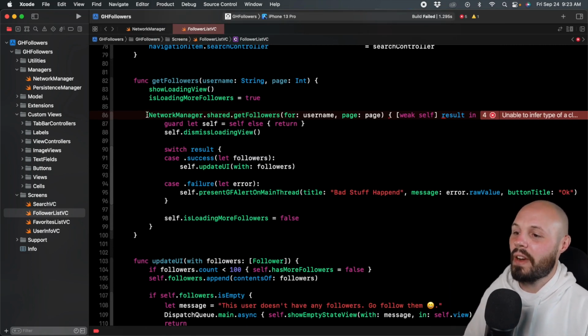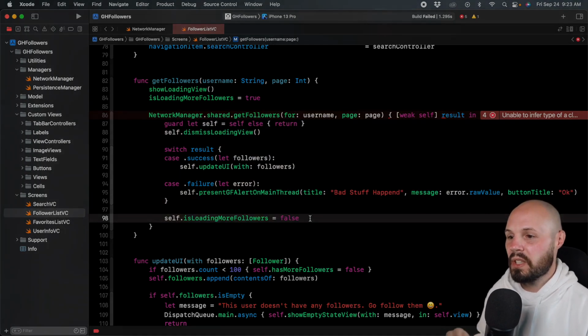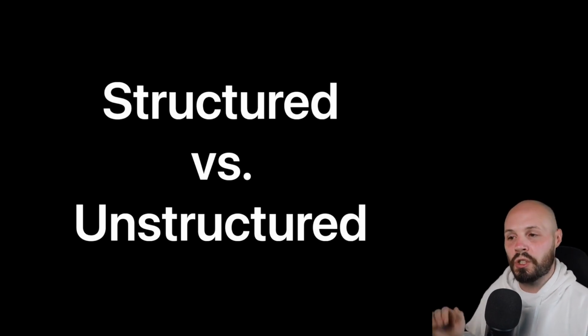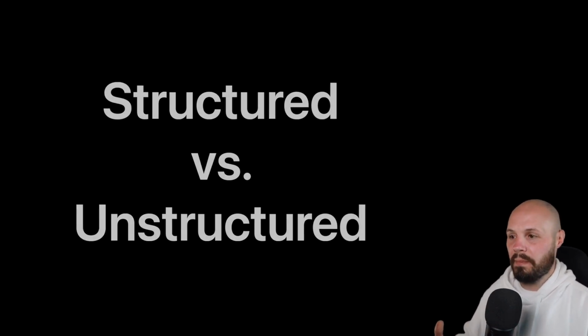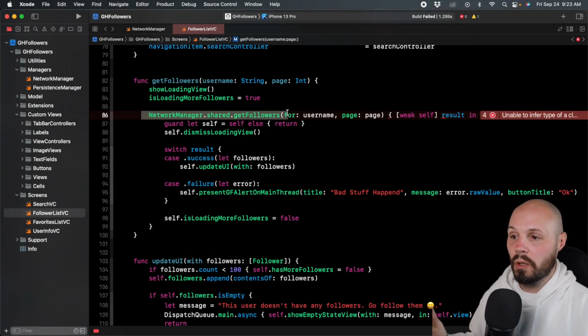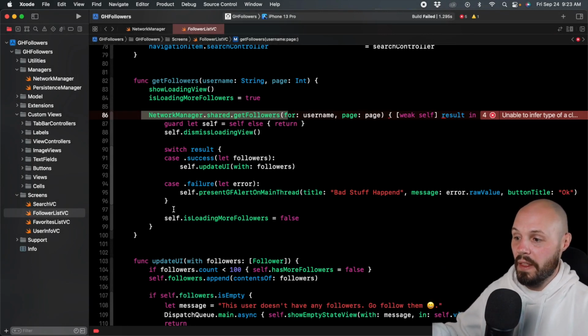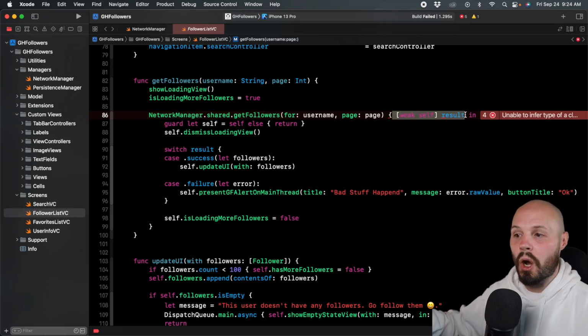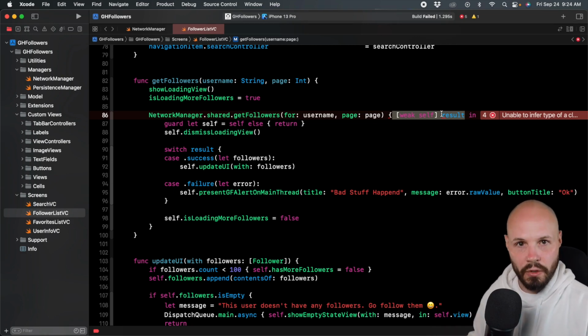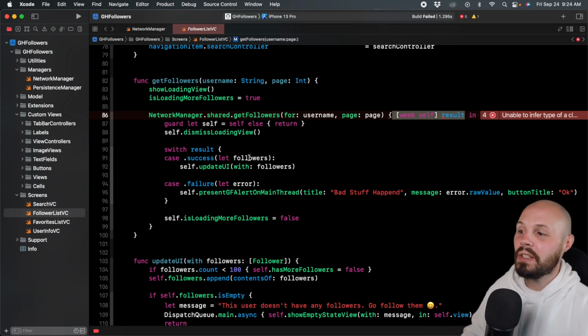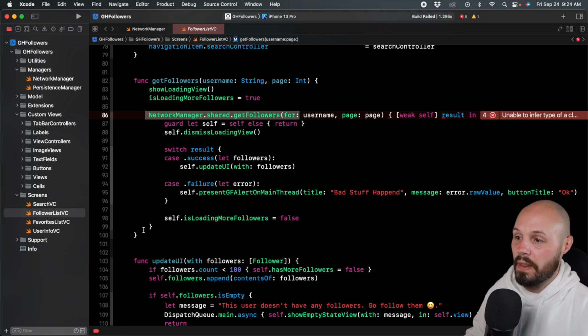So now we need to refactor where we're calling this. But this is a good spot to show you structured concurrency versus unstructured concurrency. Basically what that means is the order things happen, right? So when network manager share.getFollowers gets called initially, the function exits. And then once this asynchronous call returns, our network call, because when you make a network call, it could take half a second, depending on the internet connection, the whole point is that it takes time. So what happens is this gets called and then the function exits.